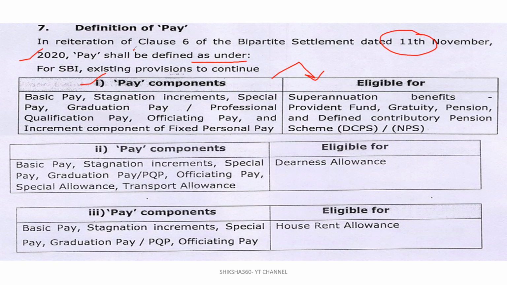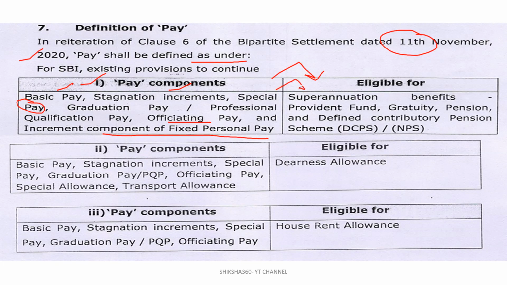So what are the pay components? Basic pay, stagnation increments, special pay. Special pay, like if you are officiating, or we can say head cashier, like CSA, cash. Okay. Graduation pay, professional qualification pay, officiating pay, and increment component of fixed personal pay, FPP.